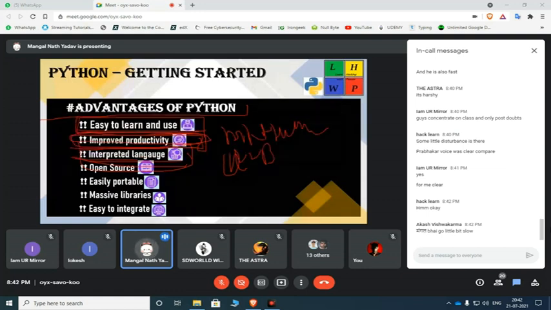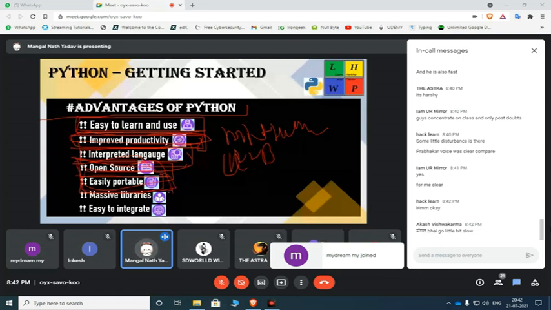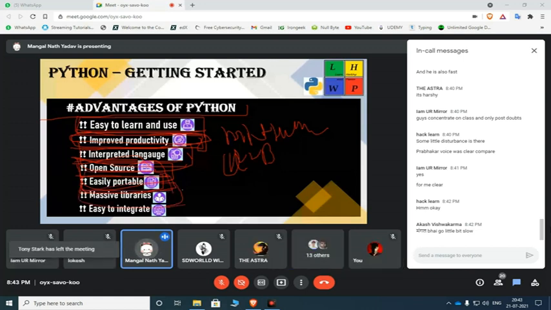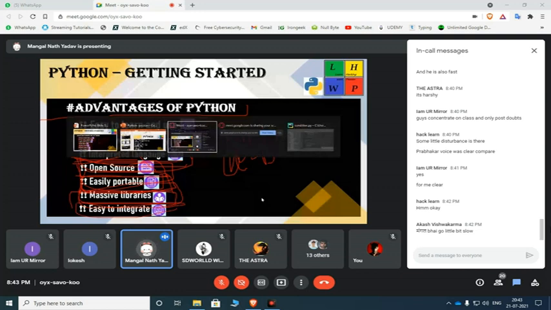Python is open source, we can download it from anywhere, and also we can get its source code. Easily portable. We can convert that Python file to other files very easily, not that much harder like other languages like Java. Massive libraries, it has many libraries. No need to search more. There are many libraries, for games, for prediction, and for UI application and web application. Easy to integrate. We can easily integrate it. Okay, now let's go for an example of how an interpreted language works.